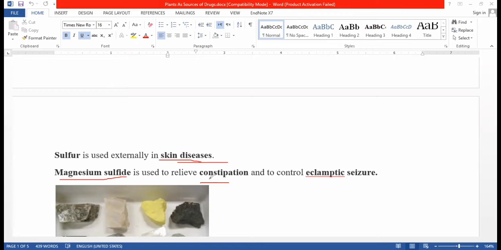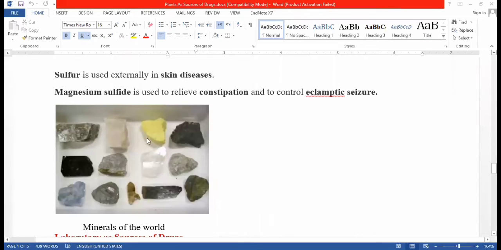It is used to relieve constipation and in eclamptic seizure. These are the minerals which are a source of drugs.